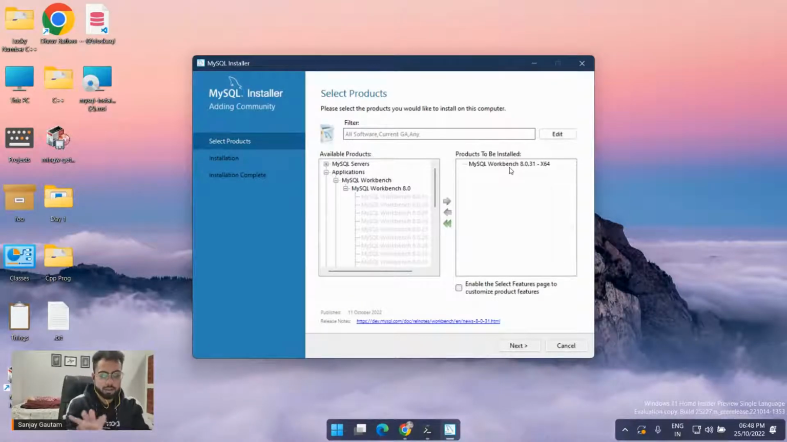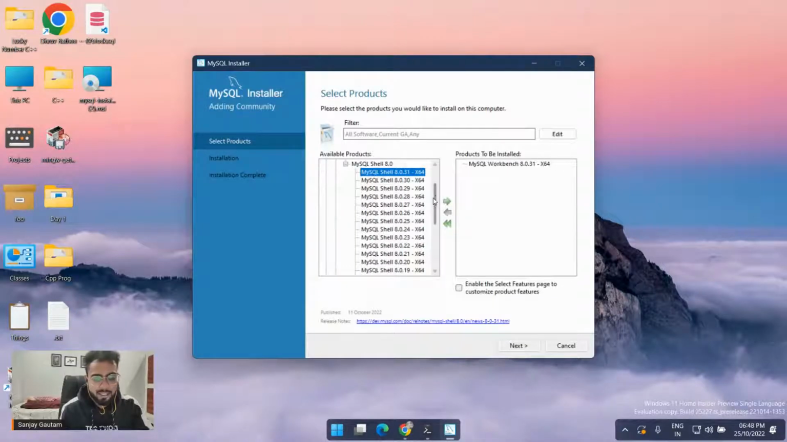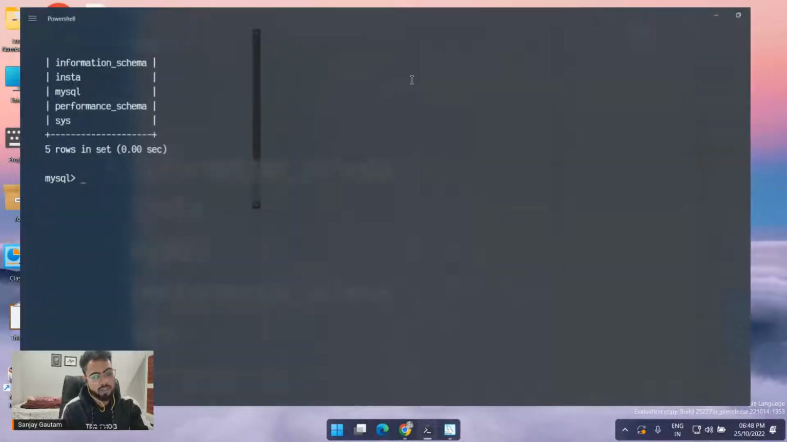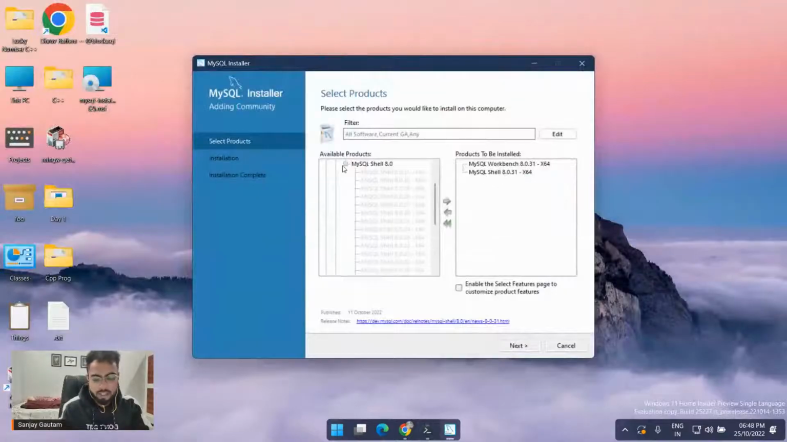So I'm telling this installer to install this MySQL Workbench, and again we have MySQL for Visual Studio. I don't want to use Visual Studio, so let it be. Then I have something called MySQL Shell. A shell is like this kind of stuff, so if you want to work with this black screen forever, you can also install this MySQL Shell.